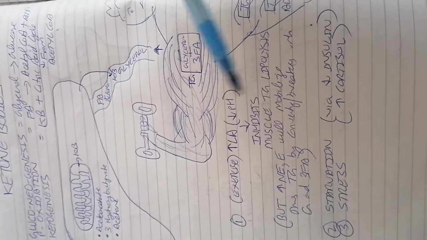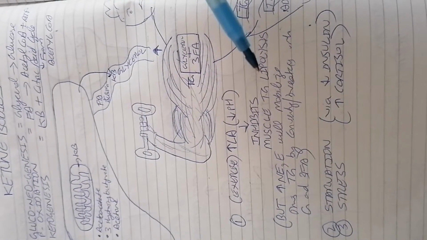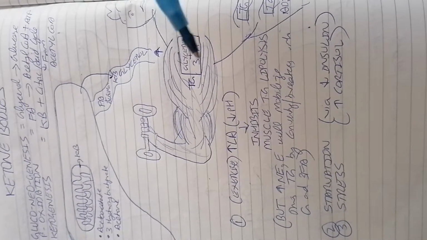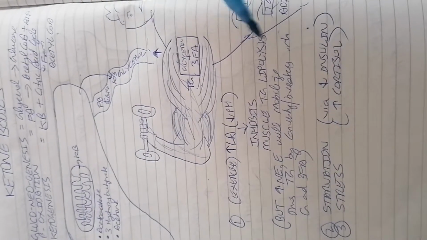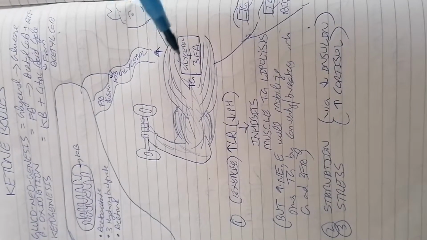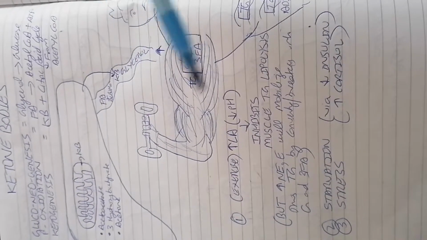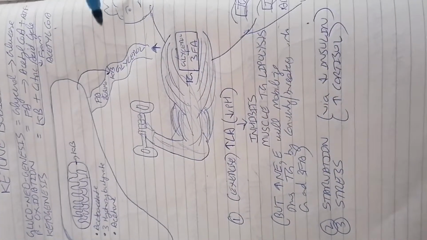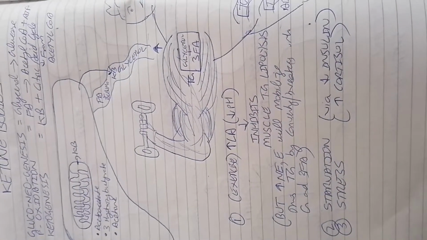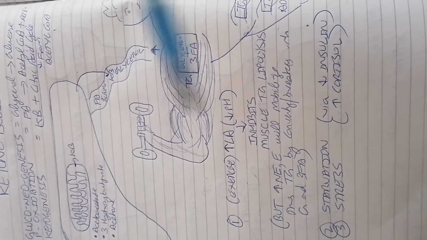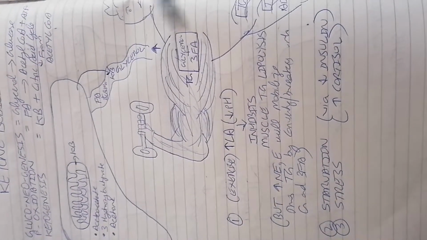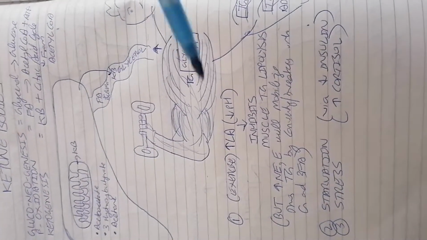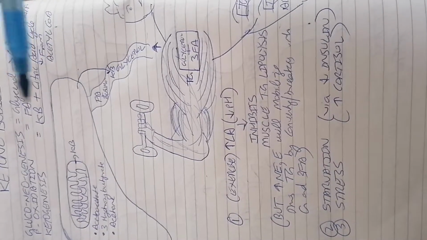Other than these three major cases, note that ketone bodies are also produced after about 90 minutes. Suppose you have eaten a high carbohydrate meal, a fatty meal or whatever. Then after 90 minutes to 1 hour, ketone bodies are also produced. So we shouldn't think that ketone bodies are produced only in three major cases. The minor one is that even after a heavy fatty meal or carbohydrate meal, ketone bodies can be produced. So let's talk about ketone bodies.